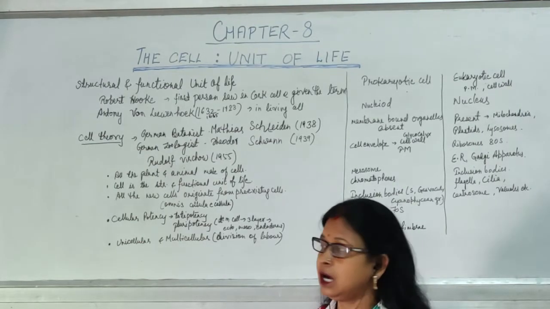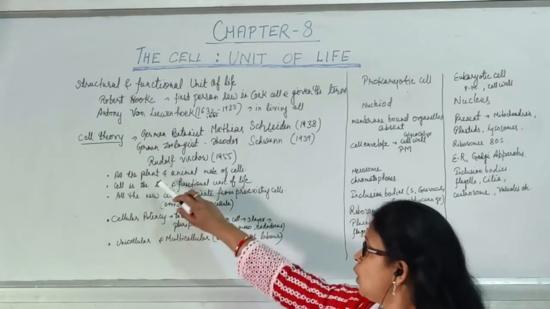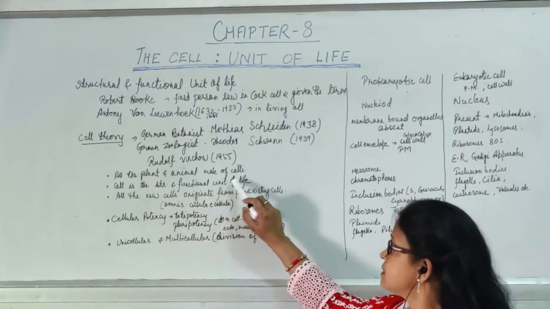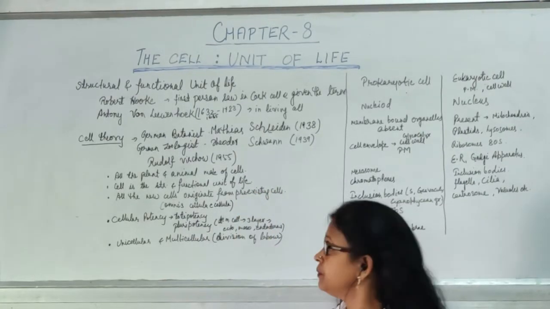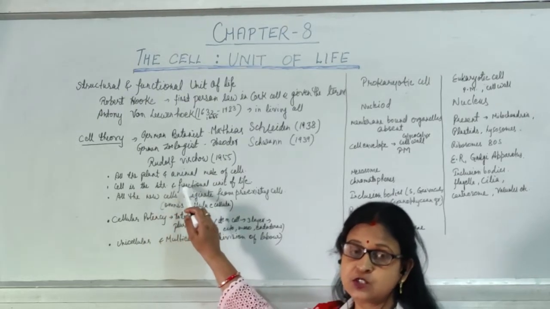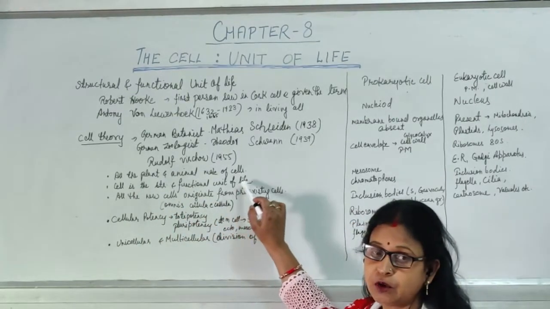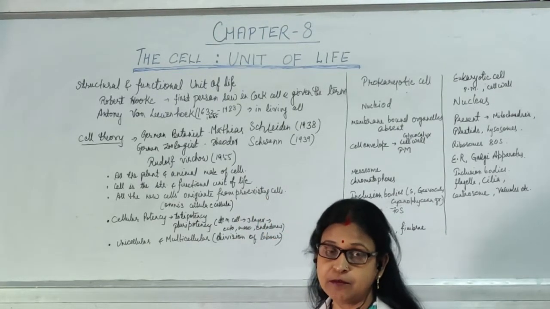This theory has 3 important points. First is, all the plants and animals are made up of cells. Now, what are these cells? These cells are the structural and functional unit of life. And from where did these cells come?